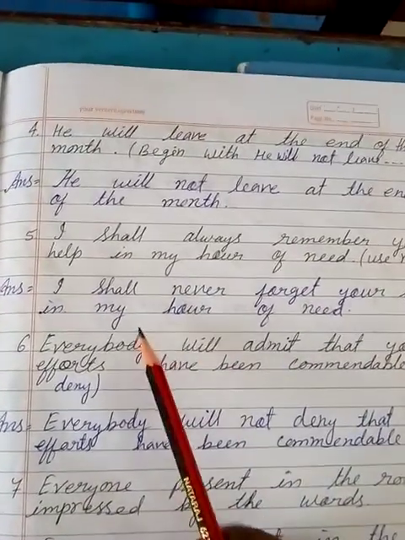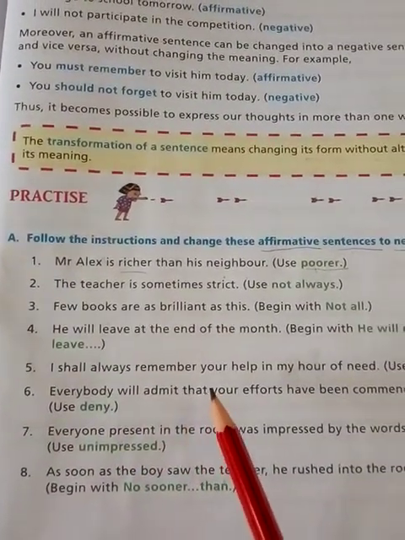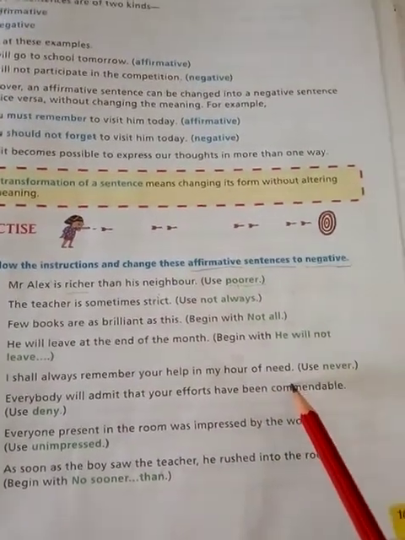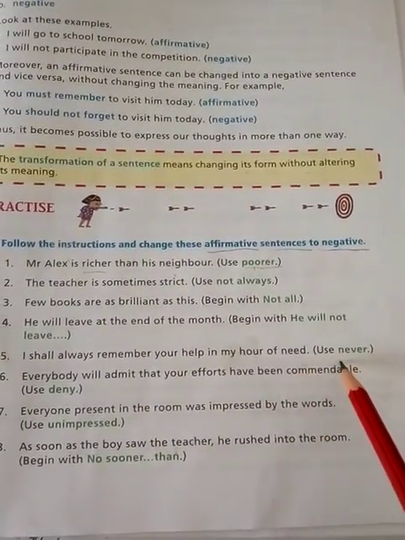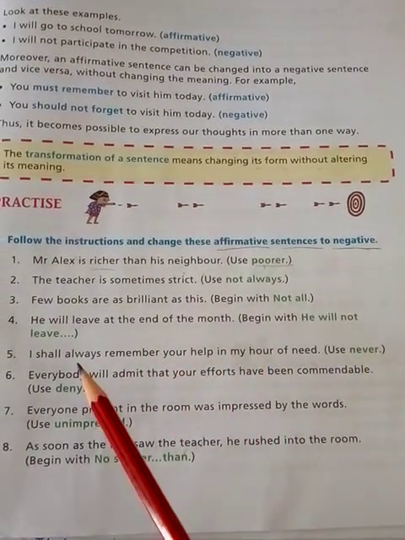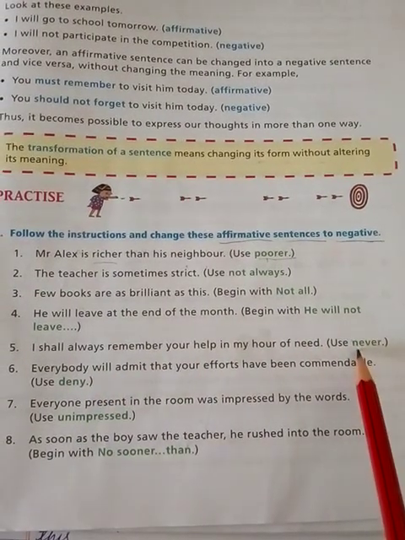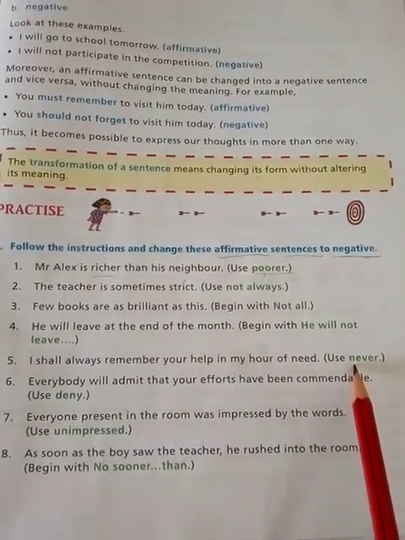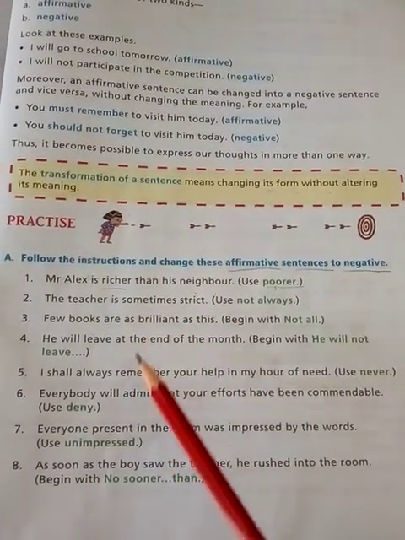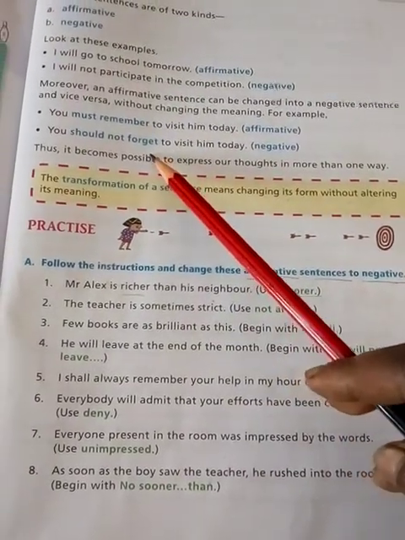Now question number 5 is here. The question is: I shall always remember your help in my hour of need, and we have to use the word never. So we know that never is the opposite of always. So in place of always we can use never and make the sentence negative. But there is one more change. Here it is given remember. As we know, in place of remember we can use the word forget, as it is given in your book.